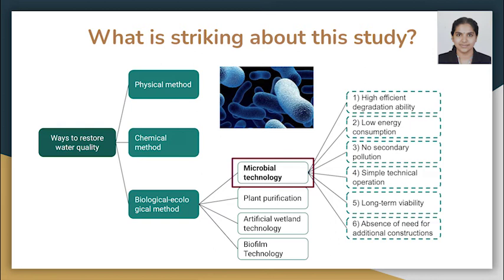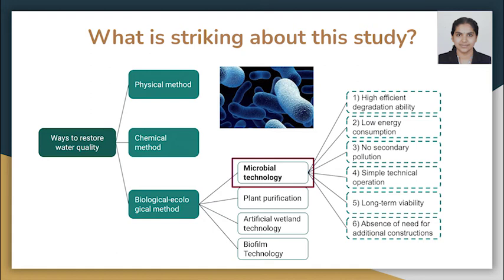Next is the chemical method, which includes chemical oxidation and chemical algae removal. This method aimed at removing target pollutants such as suspended solids and dissolved phosphorus and nitrogen, besides improving the transparency of water. However, it is inevitable that secondary pollution is produced, thus hidden dangers for the ecosystem remain. The third approach comprises biological ecological method, including microbial technology, plant purification, artificial wetland, and biofilm technology, which are all environmentally friendly and aimed at enhancing the self-purification capacity of the river and restoring its ecosystem.